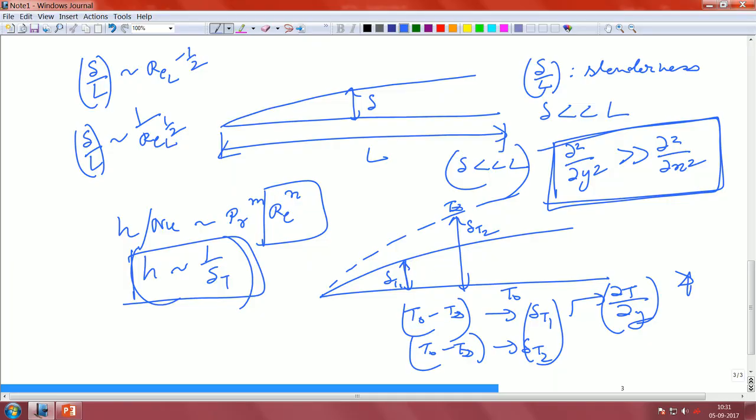That is straightforward reasoning, because the original definition of the heat transfer coefficient, if you recall, was k dT by dy divided by delta T. So, the same delta T is varying now over two distances, and if delta T1 is less than delta T2, obviously the slope corresponding to delta T1 will be more. Naturally, if the slope is more, h is high. That means when we increase the Reynolds number, we decrease delta T. As we decrease delta T, we increase the slope at the wall, which leads to an increase in h, the heat transfer coefficient, and the Nusselt number.